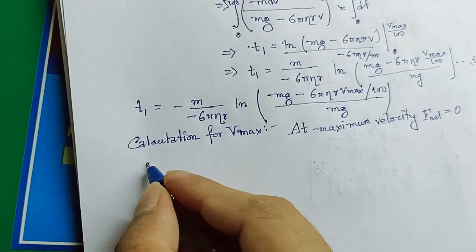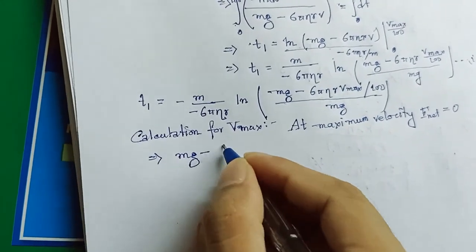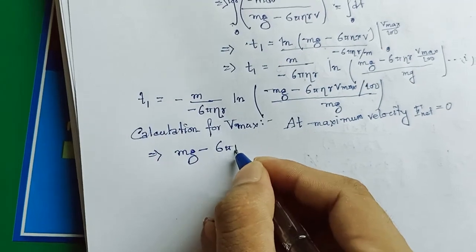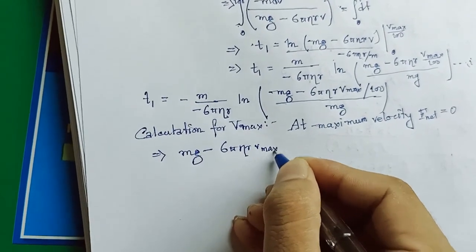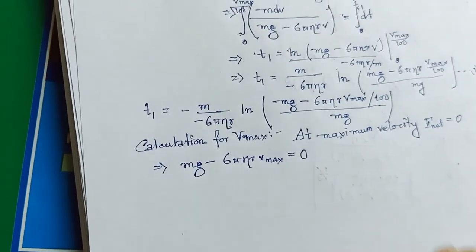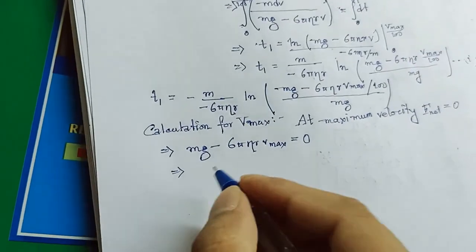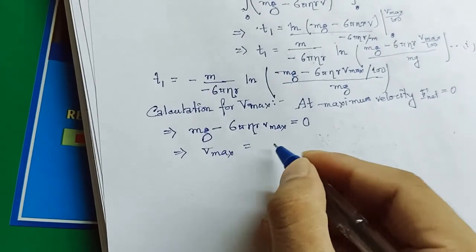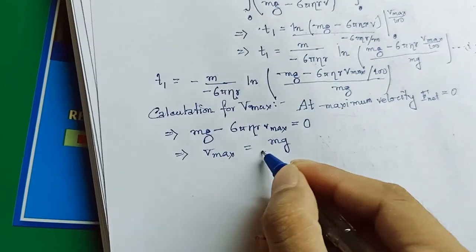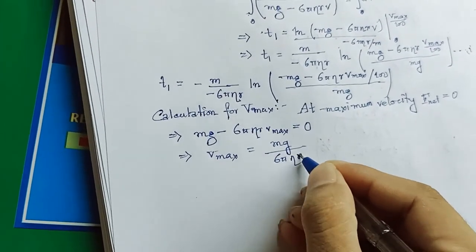So from this equation we can write mg minus 6 pi eta r v max is equal to 0. So v max will be equal to mg divided by 6 pi eta r.